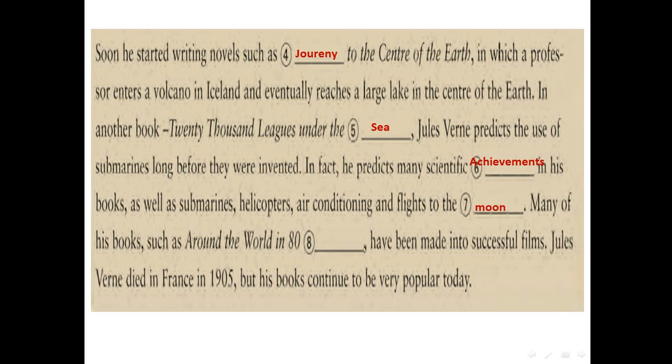Many of his books, such as Around the World in 80 Days, have been made into successful films. Jules Verne died in France in 1905, but his books continue to be very popular today.